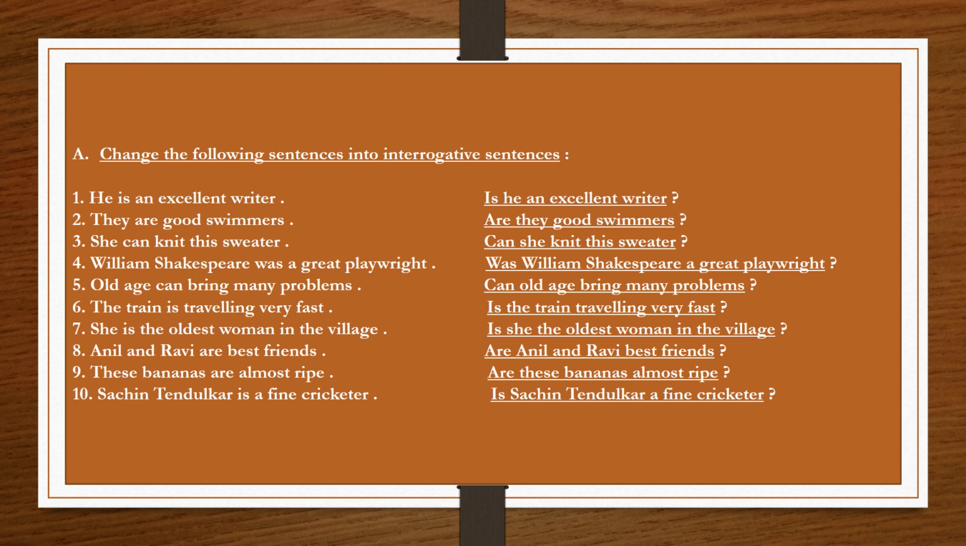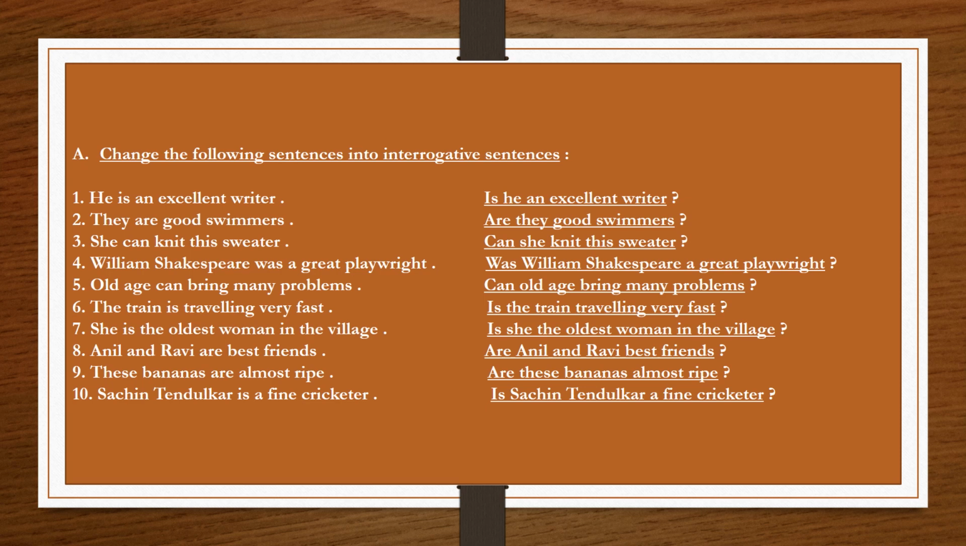And question mark. Third, she can knit this sweater. Can is the verb here, so we will place this verb at the beginning part of the sentence. So the question is, can she knit this sweater? And question mark. Fourth, William Shakespeare was a great playwright. So William Shakespeare is the subject and was is the helping verb here. So the sentence will be, was William Shakespeare a great playwright?